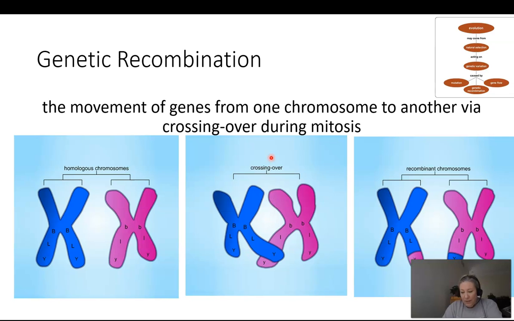Before the cell pulls apart, before we get to the chromosomes migrating to different sides of the cell, the homologous chromosomes will cross over. They literally look like they're holding hands. And they literally cross over and they exchange genes. And you can see this exchange of the genes here in this picture. And so that is called genetic recombination, and it's another example of how genetic variation is introduced into a population so that natural selection can act on it.